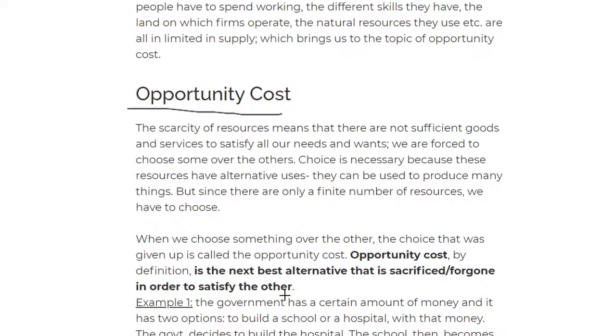Opportunity cost is the next best alternative that is sacrificed or foregone in order to satisfy the other. That's the best definition I can give to you. So if you make another decision, that thing that you've foregone is the opportunity cost. Not the one that you decided, the one that you've foregone. That's what the opportunity cost is.